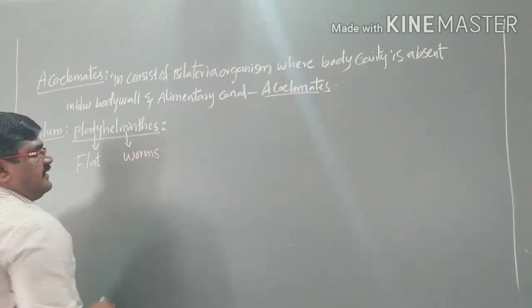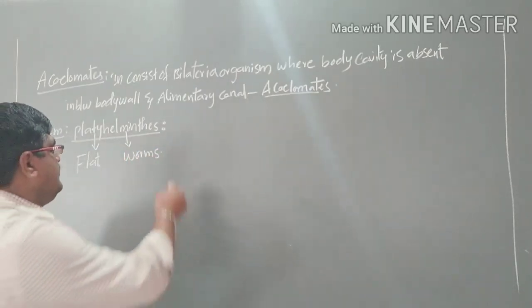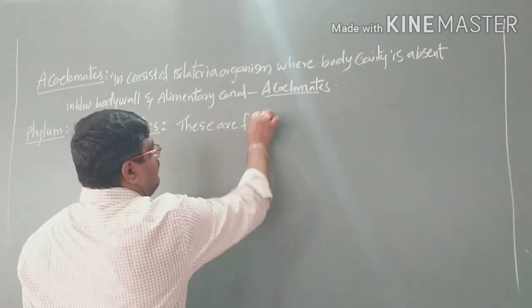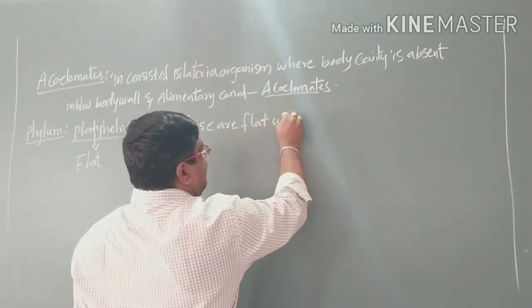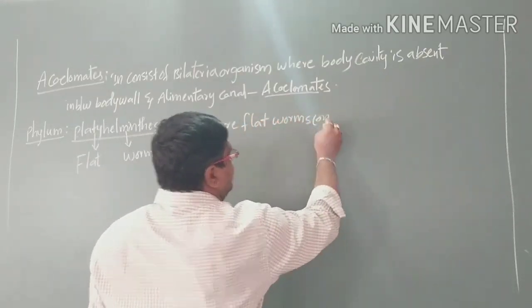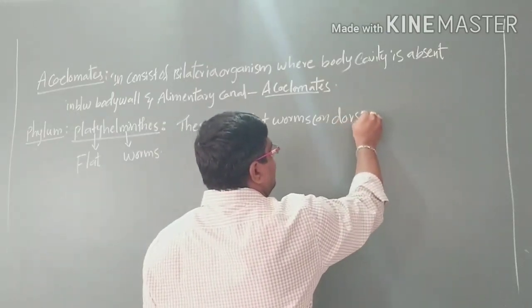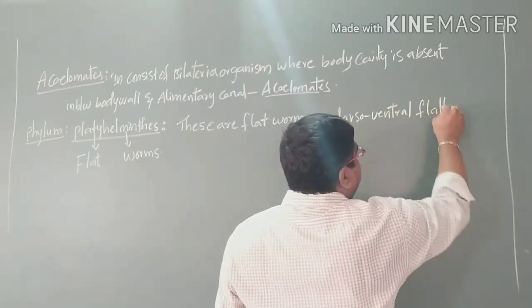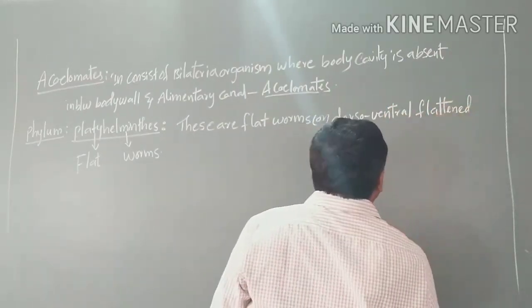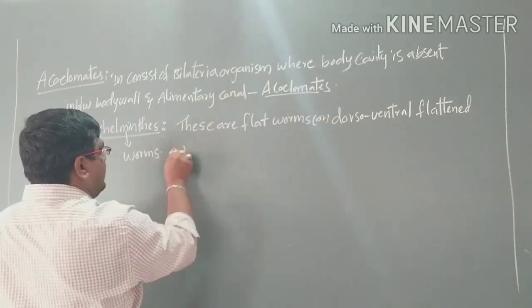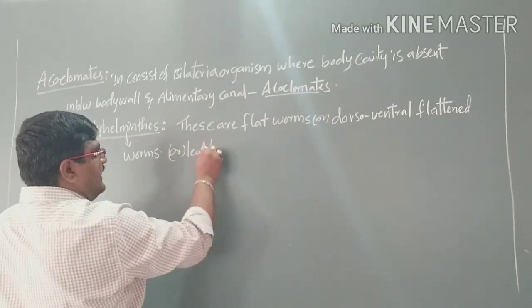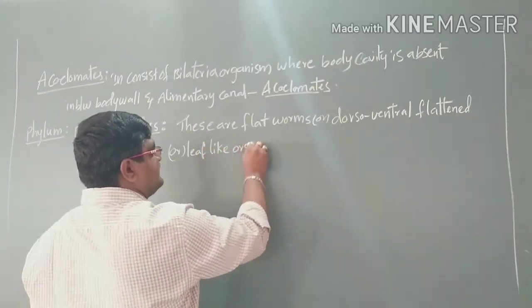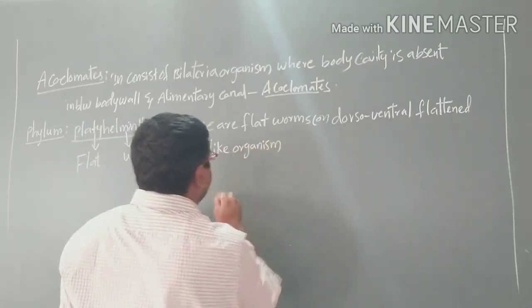So these are the flatworms, which are dorsoventrally flattened, leaf-like organisms.